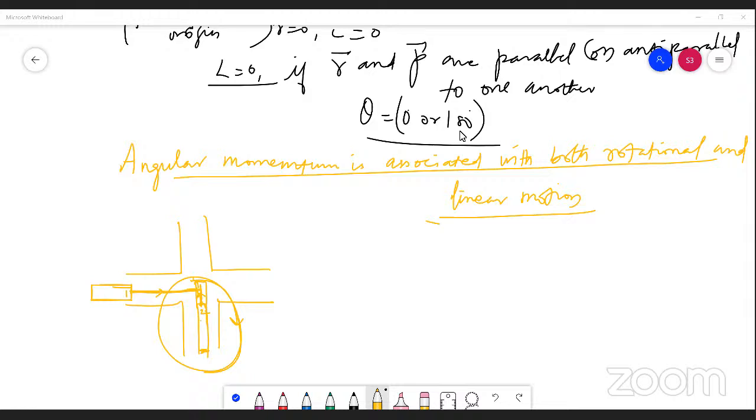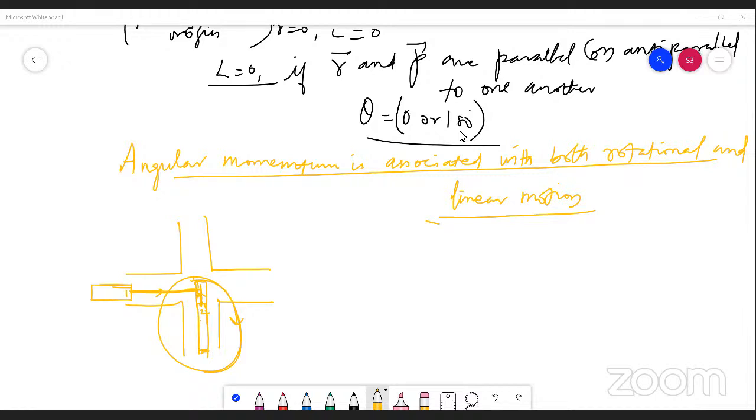Actually, there is a glass doorway which is pivoted at the middle. You are walking along a straight line, and if you are pushing the doorway, what happens? The door is undergoing a rotational motion, right? The door is undergoing a rotational motion if it is pivoted, which means it is experiencing an angular momentum. So a linearly moving body, which is you, is providing the angular momentum to the rotating body, which is nothing but the doorway.